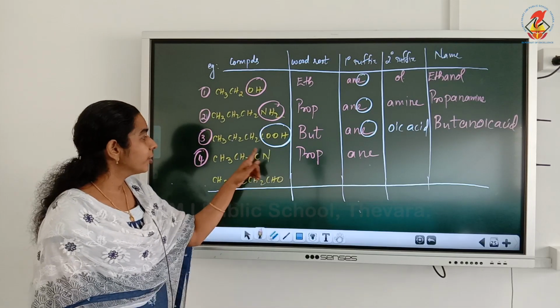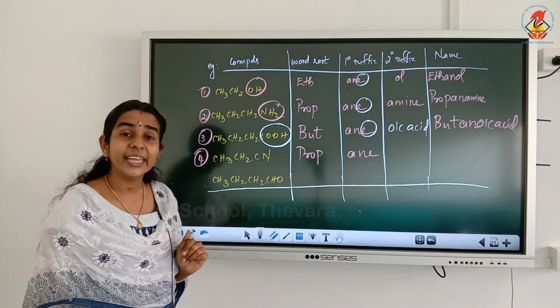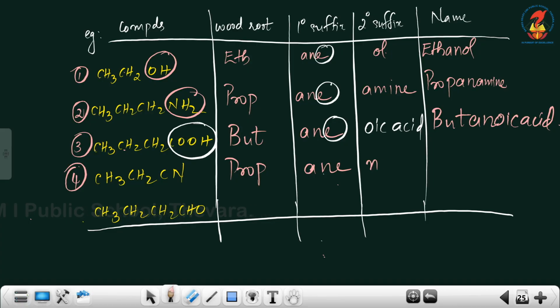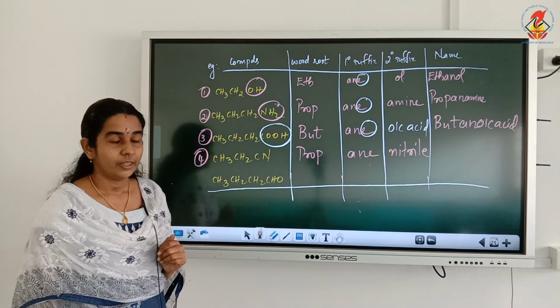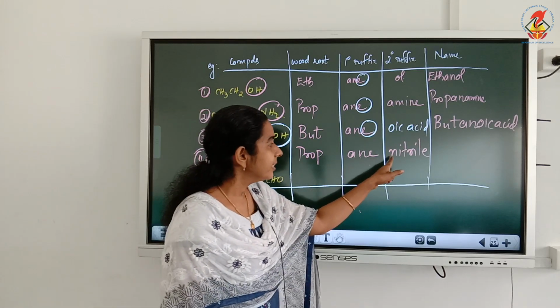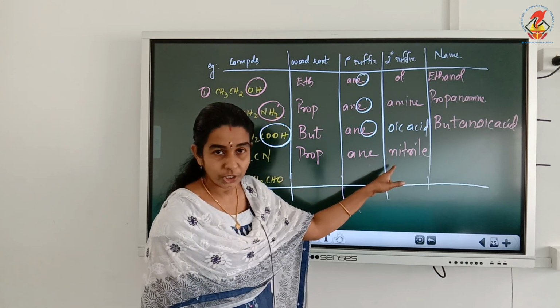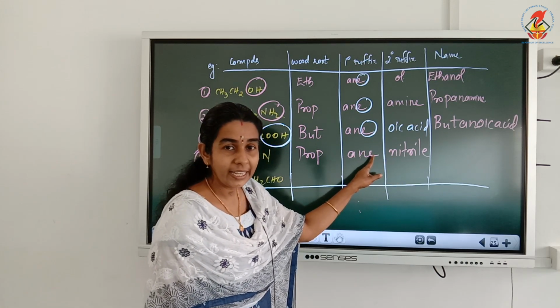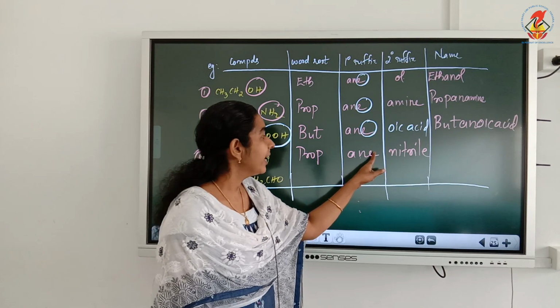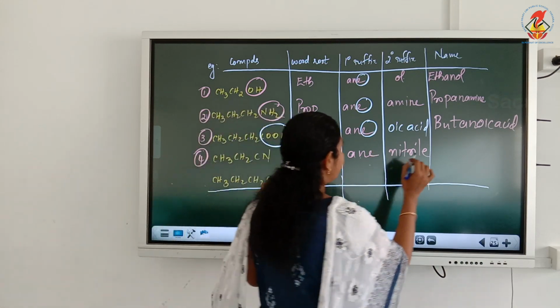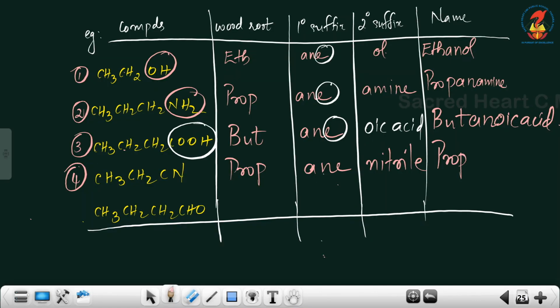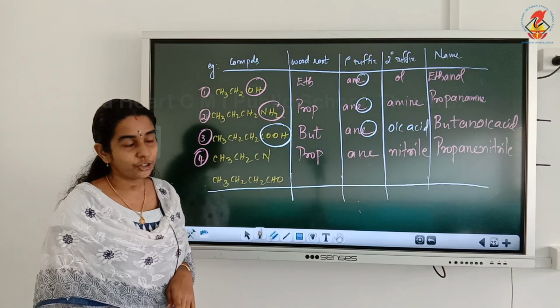Secondary suffix: the functional group present is CN. For CN, the secondary suffix is nitrile. So how should we write? Here the secondary suffix starts with a consonant. So should we remove the E from the primary suffix? No, we have to retain the E. So the name of the compound will be prop, then the primary suffix ANE and the secondary suffix nitrile. So the name of the compound will be propane nitrile.